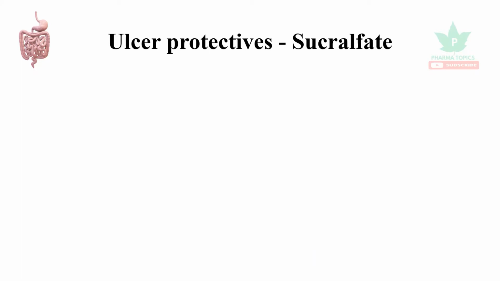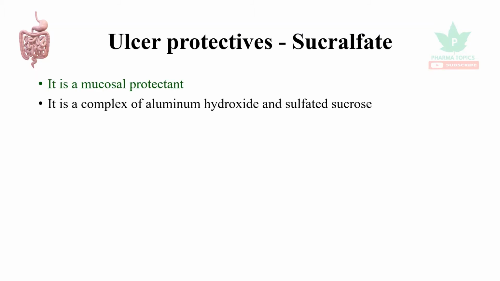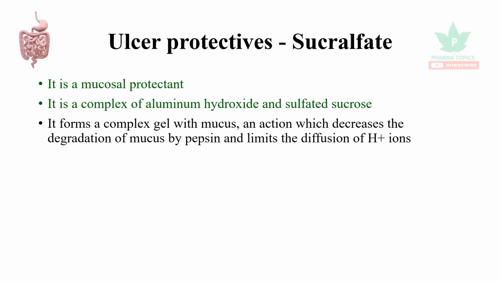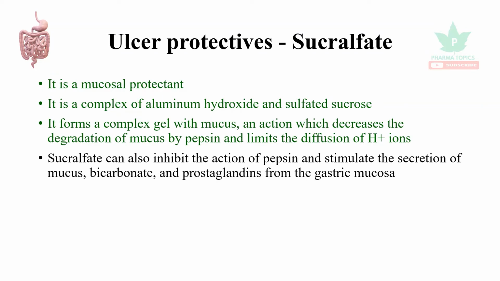Our topic of discussion is ulcer protectives such as sucralfate. It's a mucosal protectant. It is a complex of aluminum hydroxide and sulfated sucrose. It forms a complex gel with mucus, an action which decreases the degradation of mucus by pepsin, and that limits the diffusion of H+ ions into the mucus.